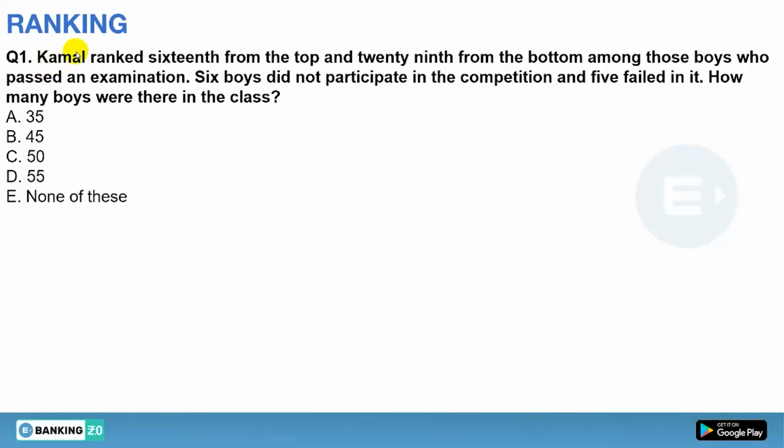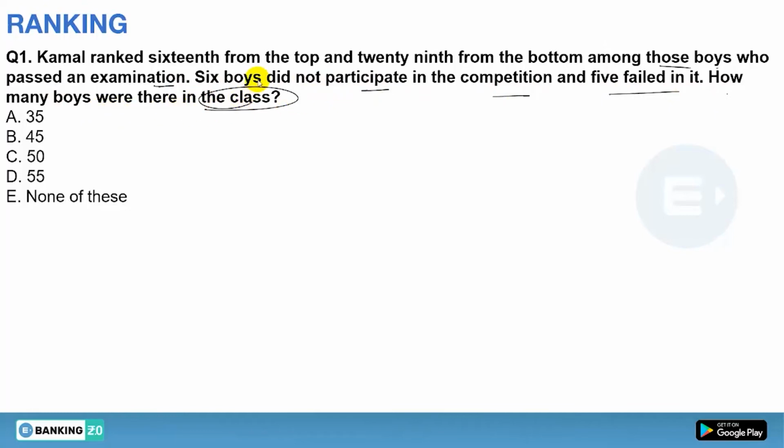Now let's see the question. Kamal ranked 16th from the top and 29th from the bottom among those boys who passed an examination. 6 boys did not participate in the competition and 5 failed in it. How many boys were there in the class? So this was a very easy question.